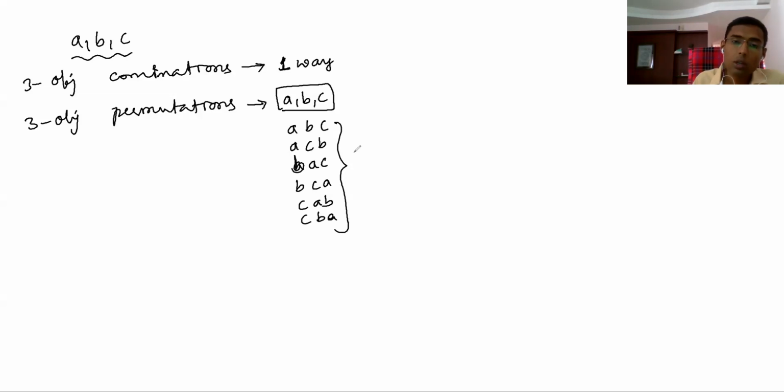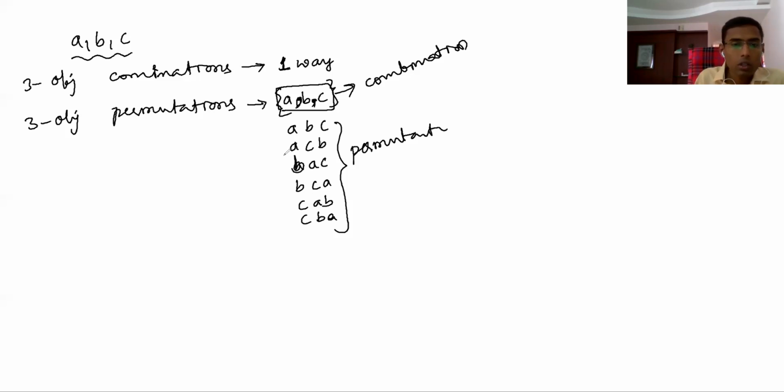These are called permutations, and this is called combination. For combination we use a set, and in a set there is no order: A, B, C or B, C, A, everything is the same. This is permutation, this is combination. This is only a brief idea of what permutation and combination are.